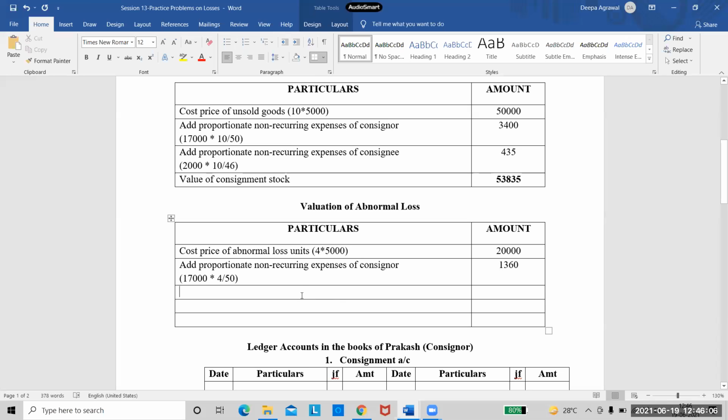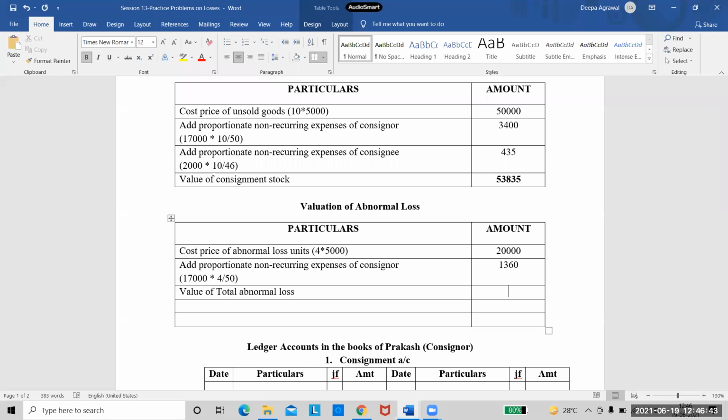No, ma'am. Why will I not take it? I took those expenses only in consignment stock. It is loss of consignment. Because here consignee has not received the goods, so how can I take his expenses? See, be clear with the concept. Consignee is not receiving these 4 goods, so how can I add his expenses for the valuation of these 4 goods? So I will not add anything. So this is my value of total abnormal loss. This is my total loss.